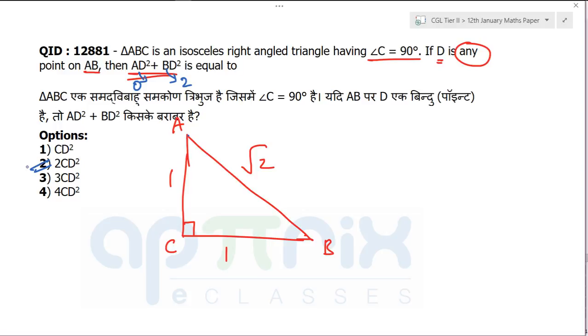Ramkishore, 1, 1, root 2 is a standard. Isosceles means what? These two sides should be equal. The simplest one I know is 1, right? And this will become root 2. If this is root 2, they are calling D any point, which means any point on line AB. I am choosing a point which is just beside A, almost 0 distance. Then what will become BD? BD will become this complete hypotenuse, root 2, whole square is the answer.